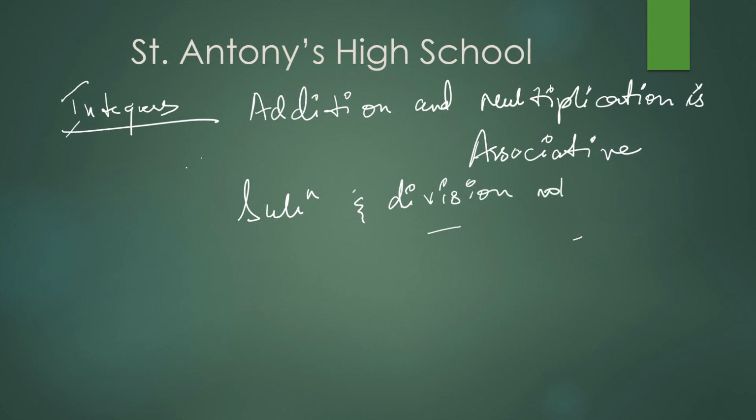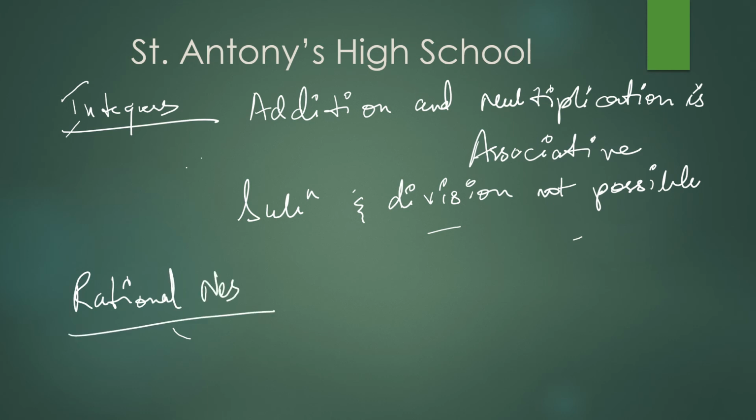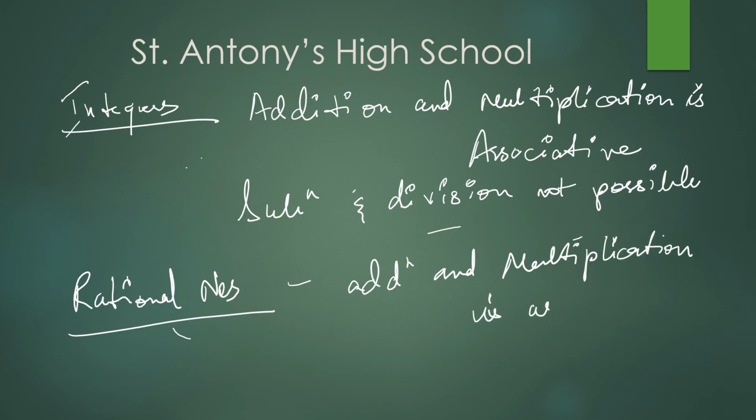Here also, for rational numbers, addition and multiplication are associative. Division and subtraction are not associative.